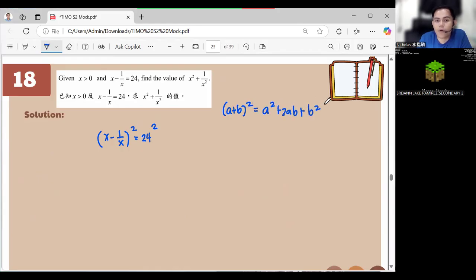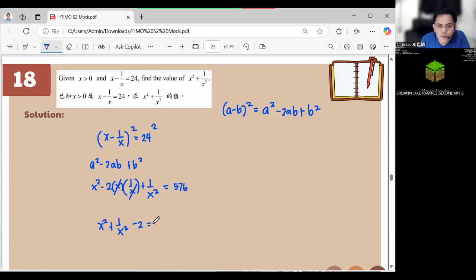Oh, this is minus. So let's use minus, okay? Following that one, this will become a squared minus 2ab plus b squared. So this is x squared minus 2 times a, then times b, which is 1 over x, plus b squared, which is 1 over x squared, is equal to 24 squared, which is 576. Cancel this, cancel this. We get here x squared plus 1 over x squared minus 2 is equal to 576.